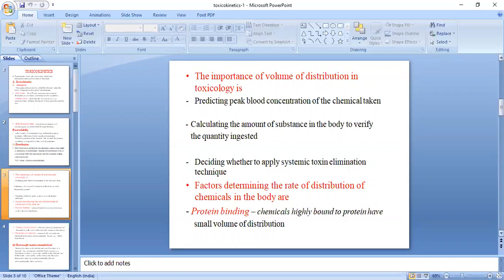If some drugs or chemicals are highly bound, it may lead to a small volume of distribution, because there is a chance of the drug binding through the intra binding.